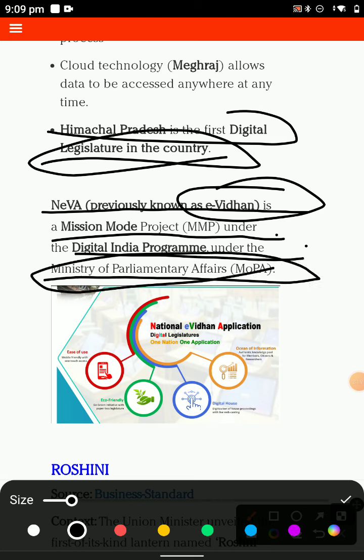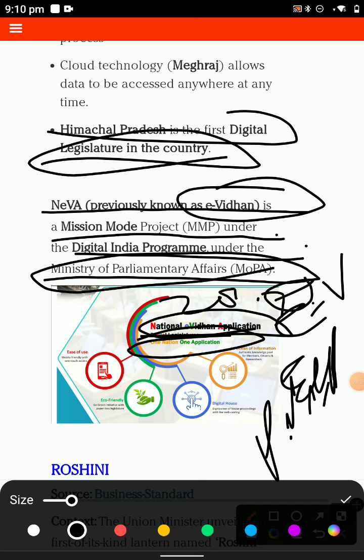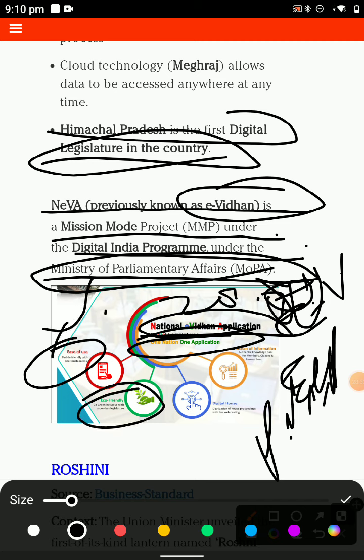I like this scheme because there is e-waste and e-paper, and also like cutting the paper, wooden type, because all of the Indian newspaper reading national e-Vidhan application, all the national districts 28 and the 7 UT 8 UT also, then including easy to use, that is some technology can be easy to use, also eco-friendly, there is no environmental pollution, and the digital house and the information that is also Roshni.